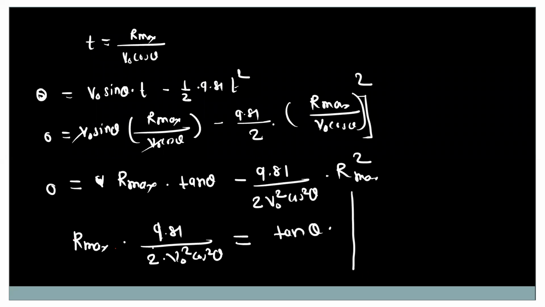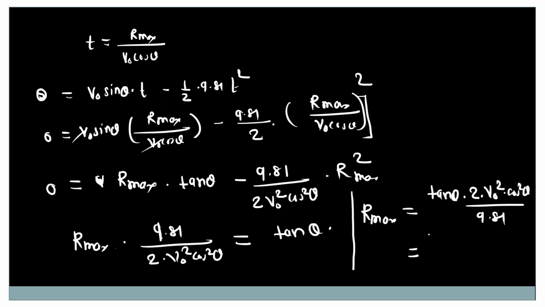Okay, and then write the equation for Rmax. So Rmax is equal to this tan theta into 2 V naught square into cos square theta, divided by 9.81. Okay, tan theta means sin theta upon cos theta.